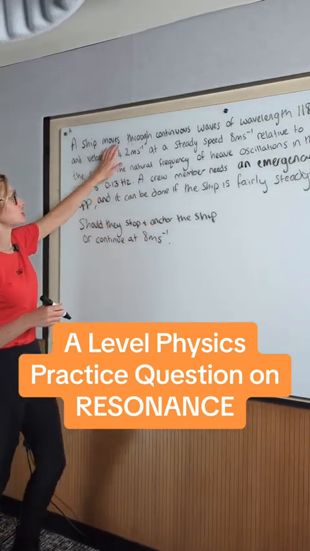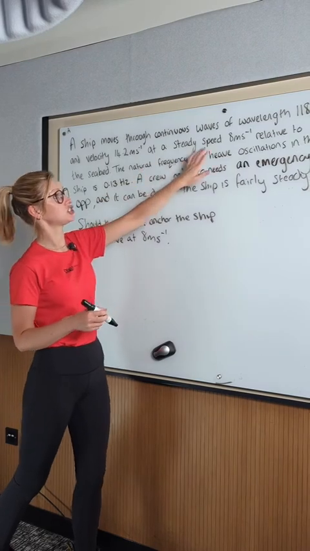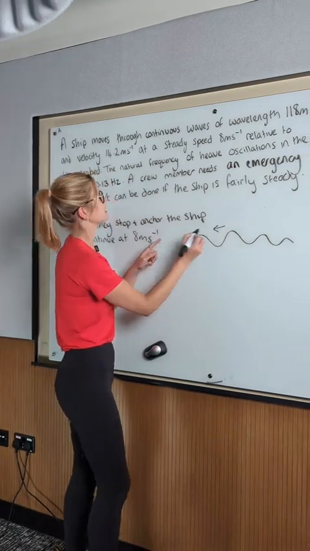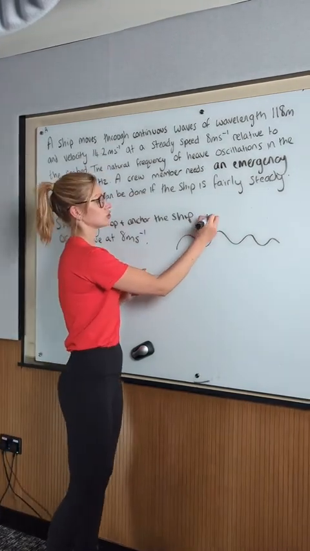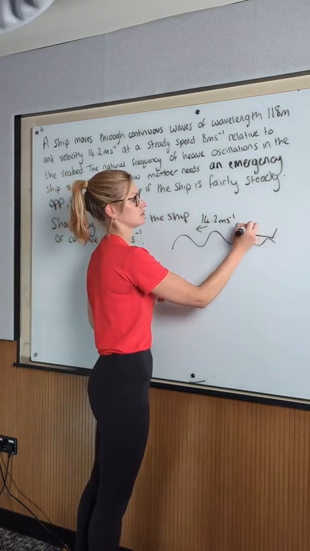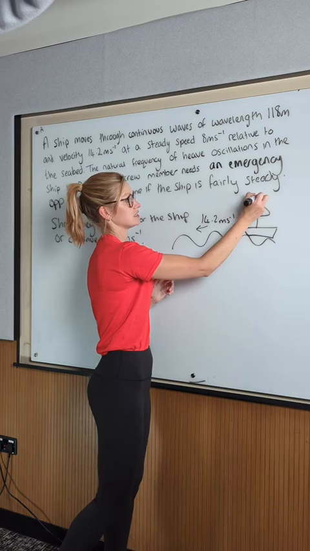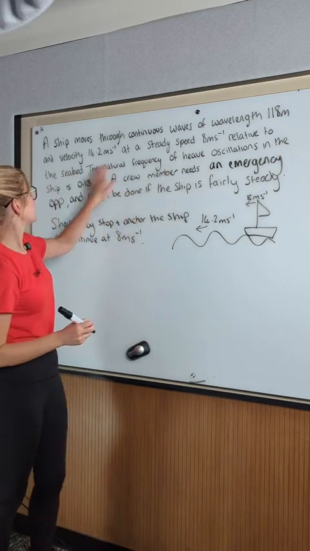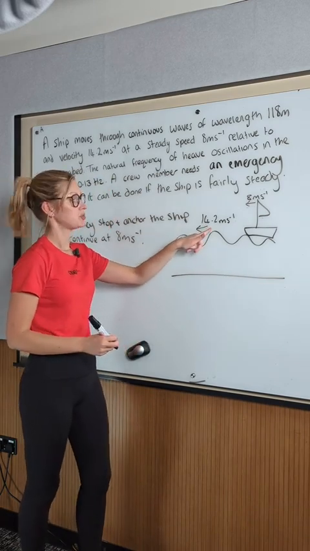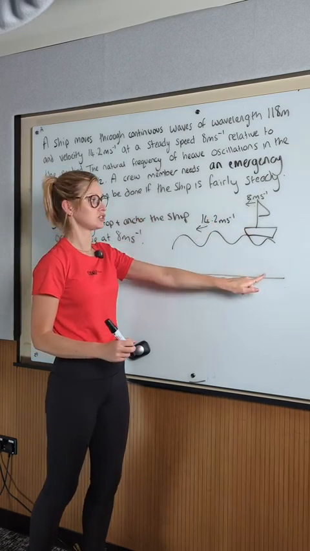What it says is a ship moves through continuous waves at this velocity of the water, and the ship is moving at 8. So what I would draw is my little picture. The water is moving at 14.2 meters per second, and the ship is moving at a speed of 8 meters per second, relative to the seabed. So your seabed is down here, your water is moving at 14.2 meters per second to the left, and your ship is also moving at 8 meters per second to the left relative to the seafloor.